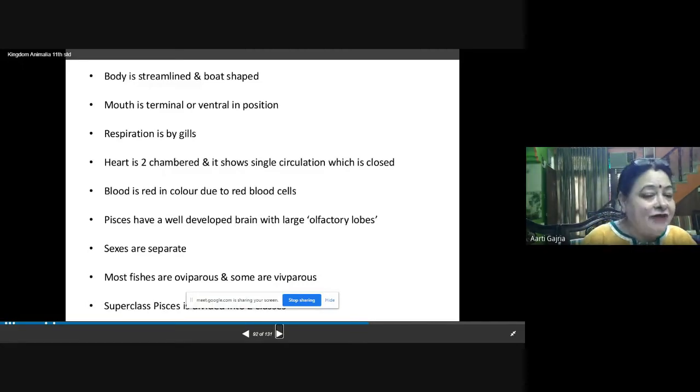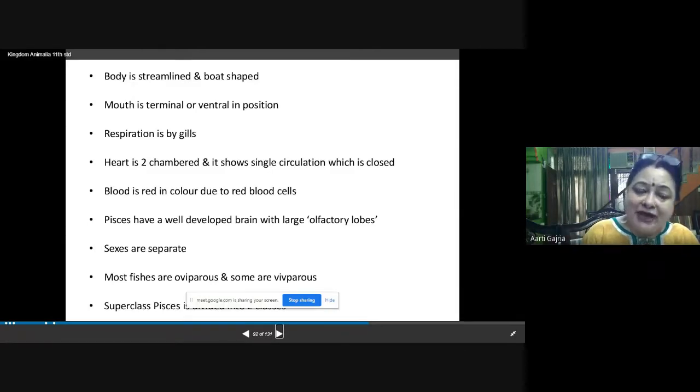Pisces have a well-developed brain with large olfactory lobes. So here the brain is developing in the process of evolution. You will find a well-developed brain here in fish, which is having olfactory lobes.